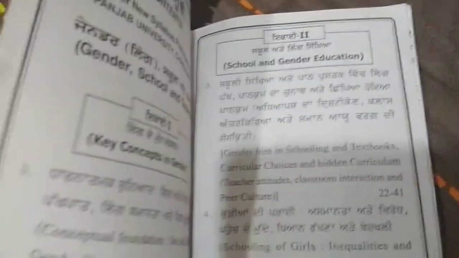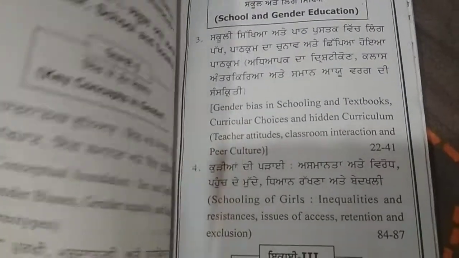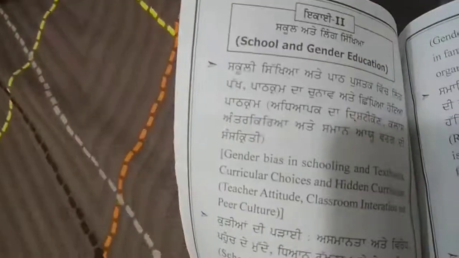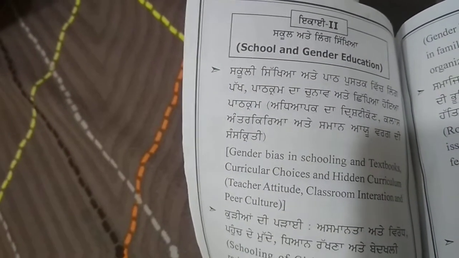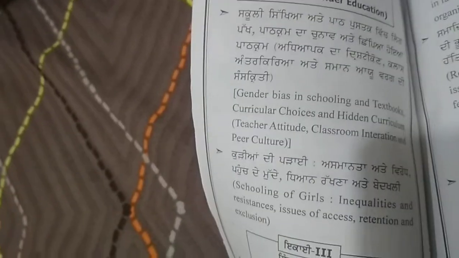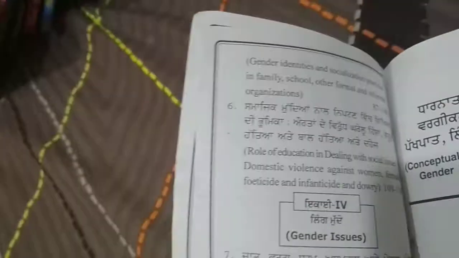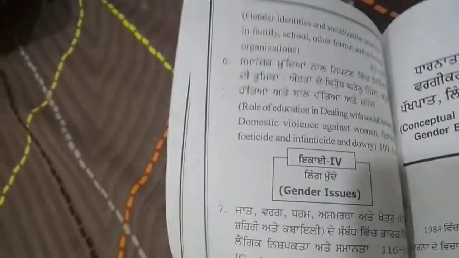Now you can check another topic also. For example, in unit 2 gender biases, schooling of girls, in syllabus also this is the same. Now you can check in contents in unit 3 also, gender and society, gender identity, role of education.